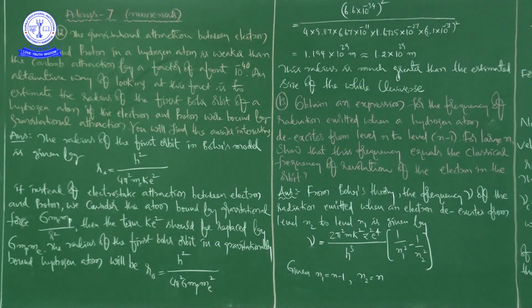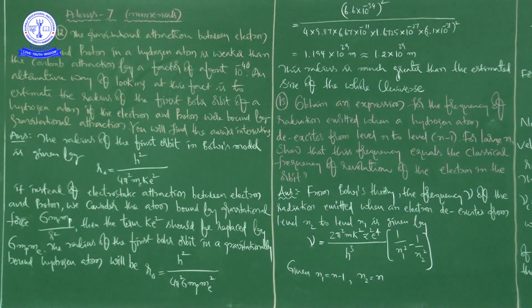And that is somewhat a logical conclusion. The gravitational attraction between electron and proton in a hydrogen atom is weaker than the Coulomb attraction by a factor of about 10 to the power of minus 40. This you know. So an alternative way of looking at this fact is to estimate the radius of the first Bohr orbit of a hydrogen atom if the electron and proton were bound by gravitational attraction. Actually they are bound by charge.